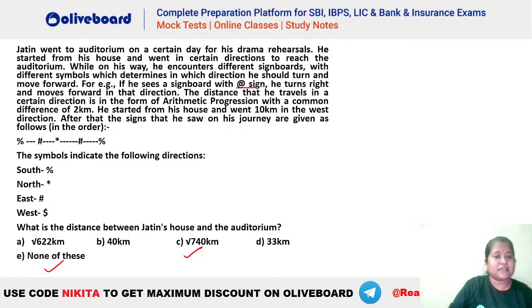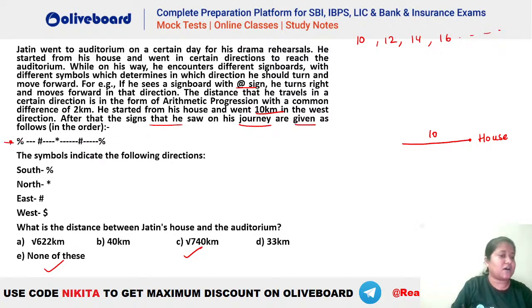Now here it is given that he started from his house and went 10 kilometers. That means the first distance is 10, the next has to be 12, the next has to be 14, and then we will have 16 and so on till whatever distance he travels. Whatever directions and however many turns he makes, as per that we will be taking the distances in plus 2, right? Us tarah se hum lenge. Now what is given, he starts from his house. Let's say this is the house here. Okay, so he starts from his house and goes 10 kilometers in the west. Let's say this is 10 kilometers west. Now after that he reads the sign and continues the journey in the given order.